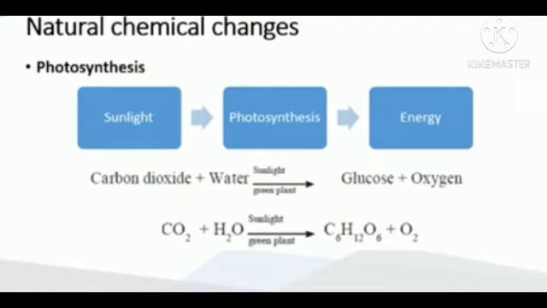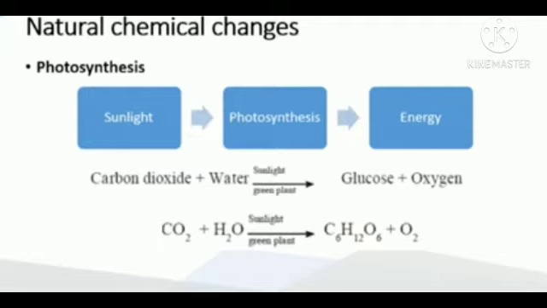The next natural chemical change is photosynthesis. We know that the green plants are autotrophs. That means they perform photosynthesis in the presence of sunlight. That means in the presence of sunlight, they prepare their food. A word equation and a chemical equation, which are unbalanced, can be written for the natural chemical change of photosynthesis.